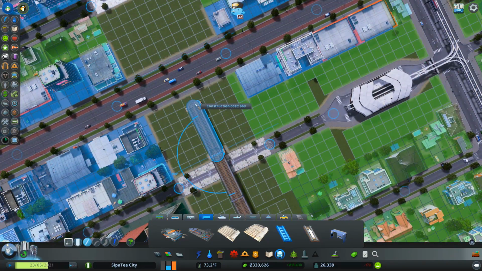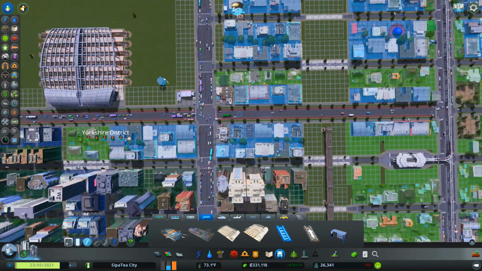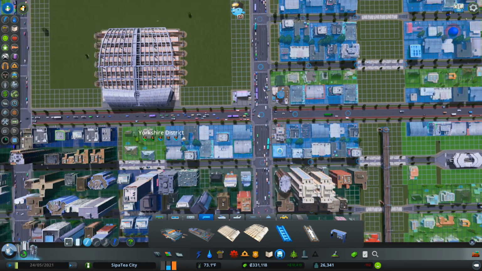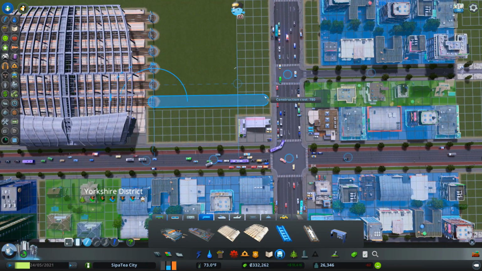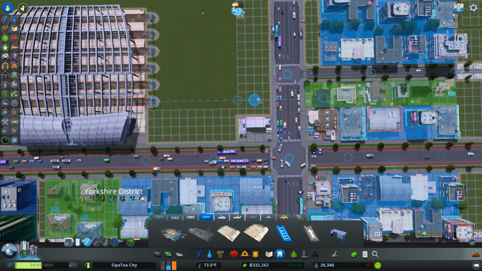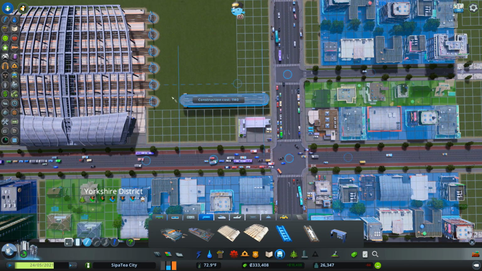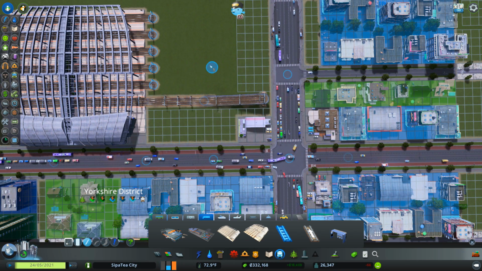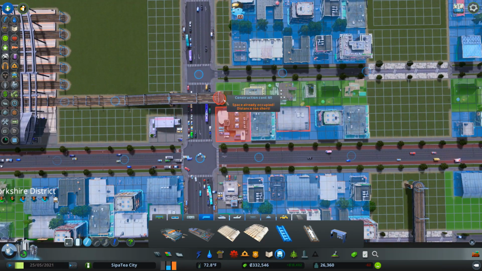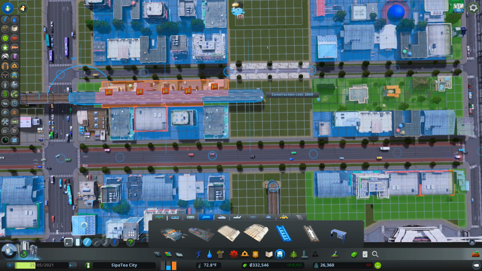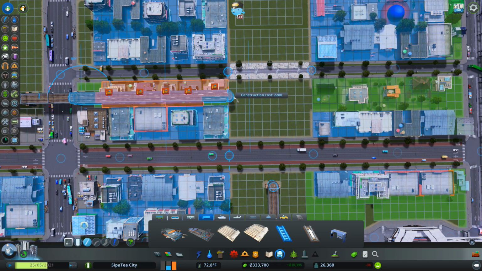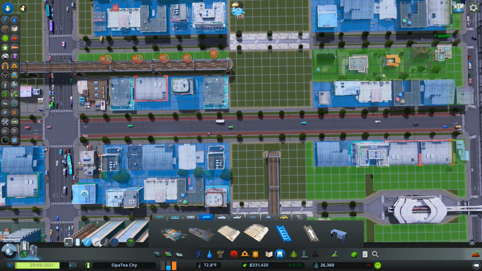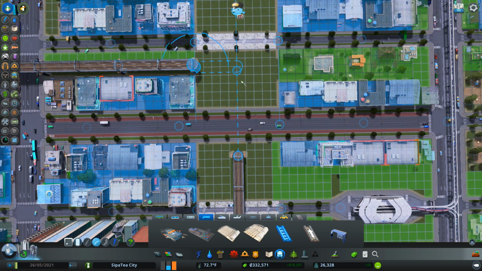What are we going to do when we get to here? It's going to come down the side here. So this section here is probably going to get removed as well. Oh, we want to go up, don't we? So let's go up there. Is that enough room? Yes, thank goodness for that. Let's go across there. Okay, let me go up to that end piece. Let's see if we can curve this around.